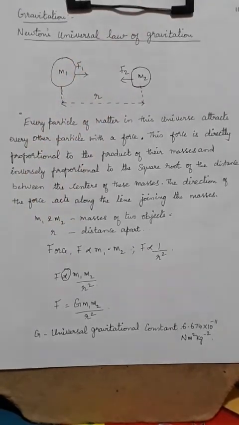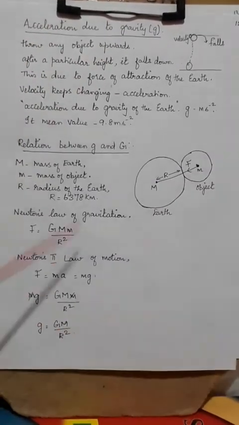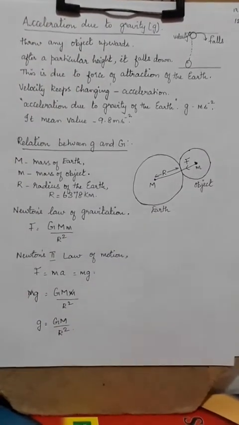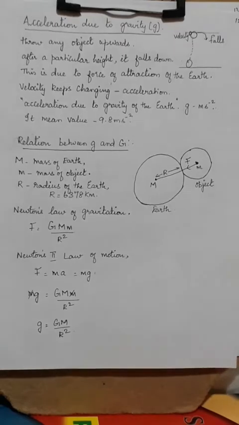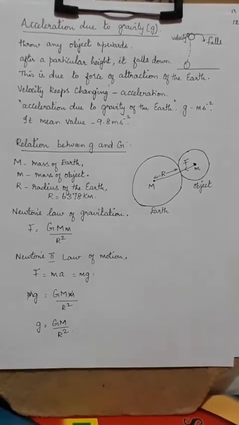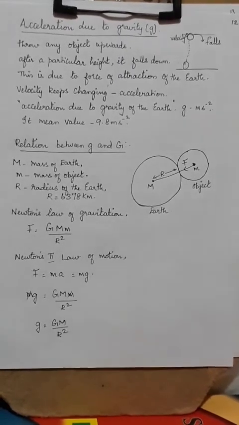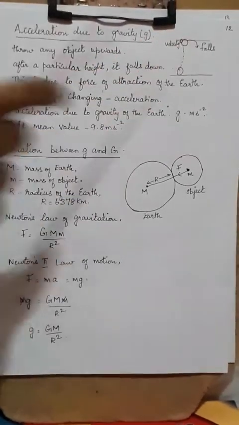So acceleration due to gravity, this is a very interesting chapter, children. You all would have played even in your smaller ages, that you take a stone and throw the stone upwards. What happens after reaching some height? It falls down.